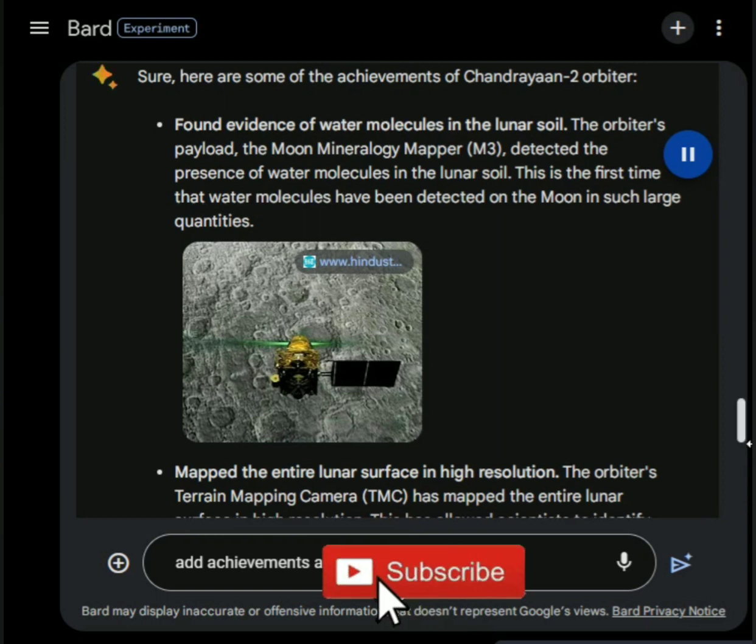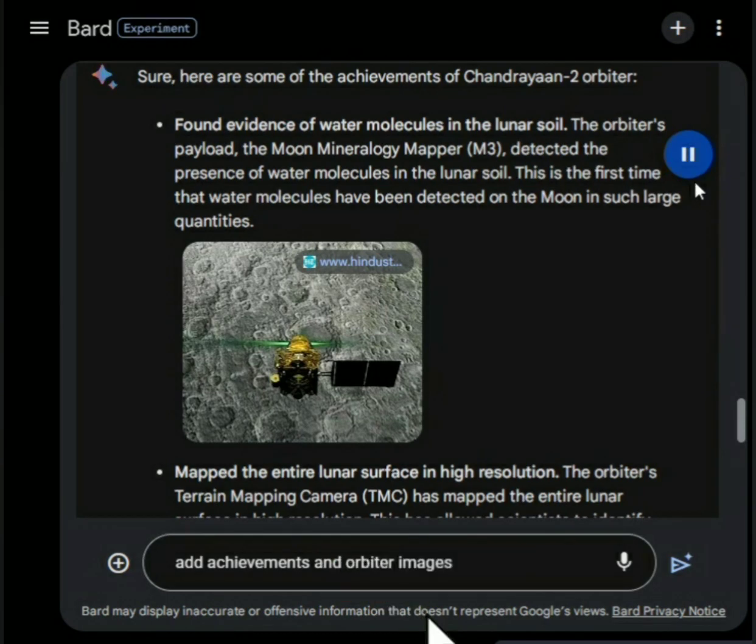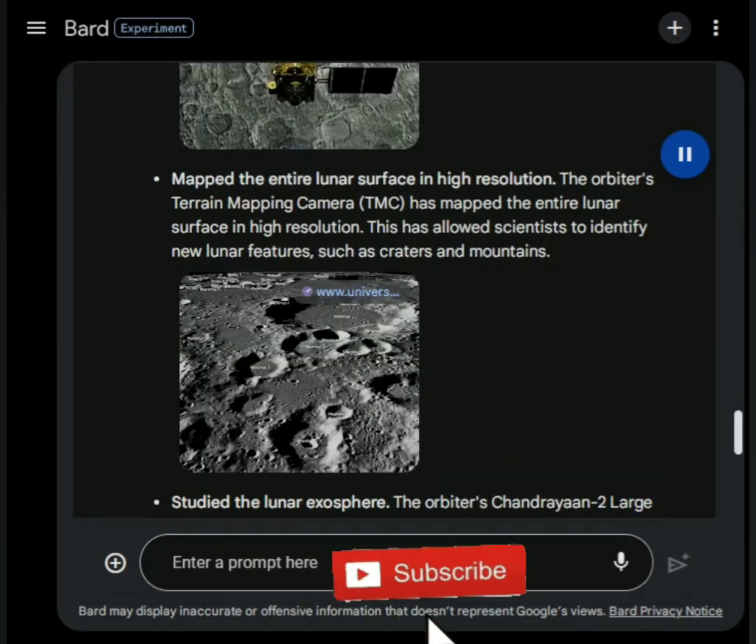Image of water molecules found in lunar soil by Chandrayaan 2. Let's have a look at the images for a second. Mapped the entire lunar surface in high resolution. The orbiter's terrain mapping camera, TMC, has mapped the entire lunar surface in high resolution. This has allowed scientists to identify new lunar features, such as craters and mountains. Image of lunar surface mapped in high resolution by Chandrayaan-2.